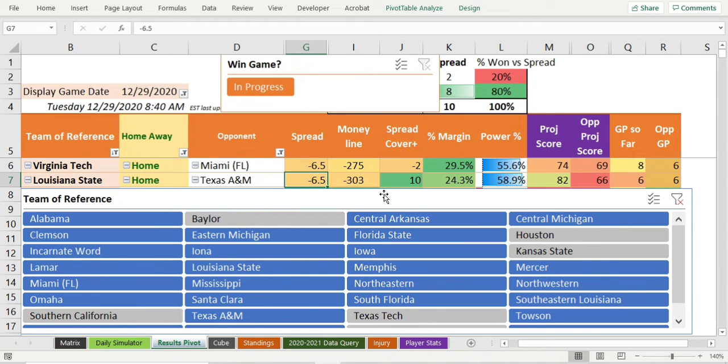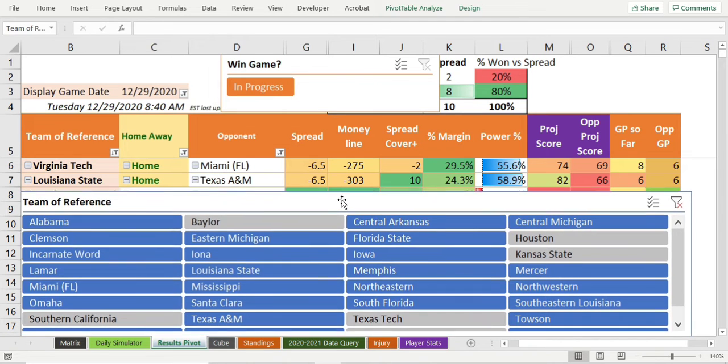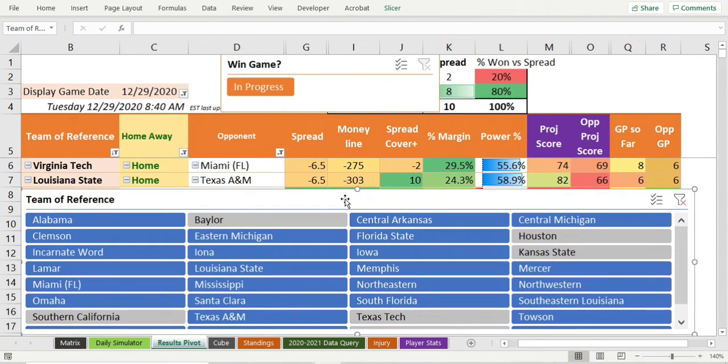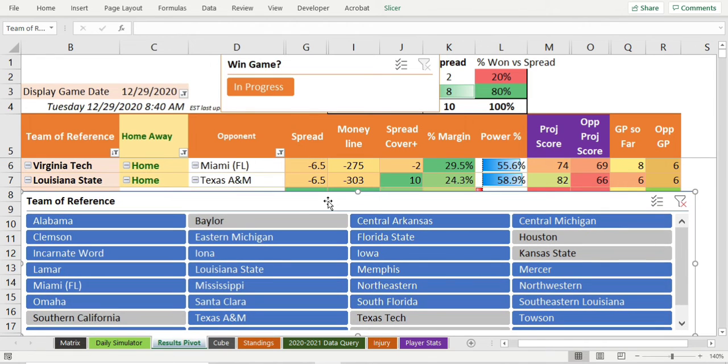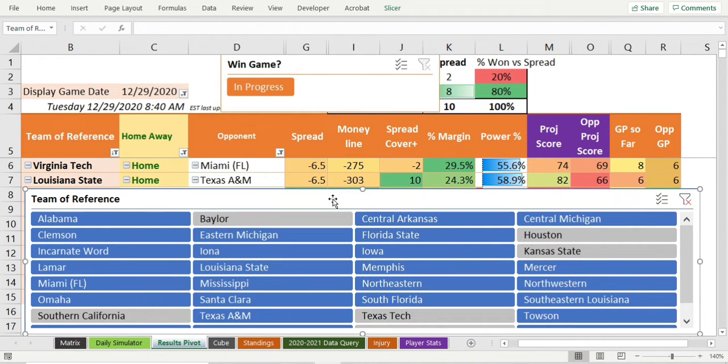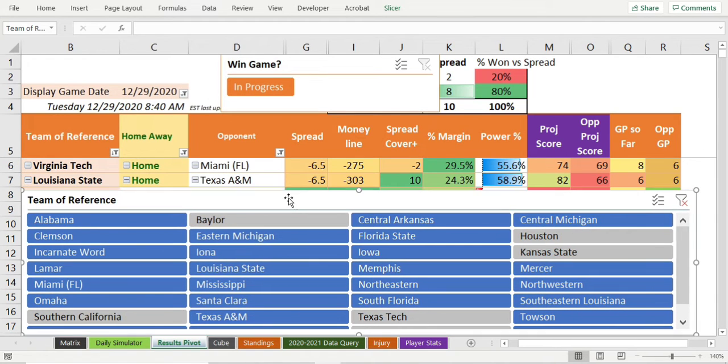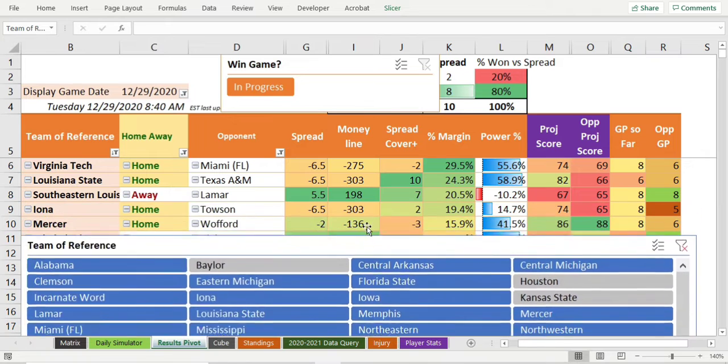Louisiana State and Texas A&M, 300. I mean, Vegas is right along with us. This is a problem. When I release this file and people subscribe to this, you understand that all of the lines are going to change. And they're going to be very similar to what this algorithm kicks out as soon as I start doing that. That's the other issue with me giving out the Excel file, guys. For all of you that want to buy it, you understand that means everybody can buy it. And that's kind of what happens because it works. It does for all the other sports I've done this for. As soon as I start releasing the file, the lines change and we become less able to find underdogs a lot of times.